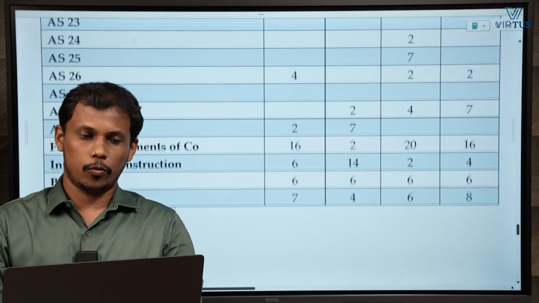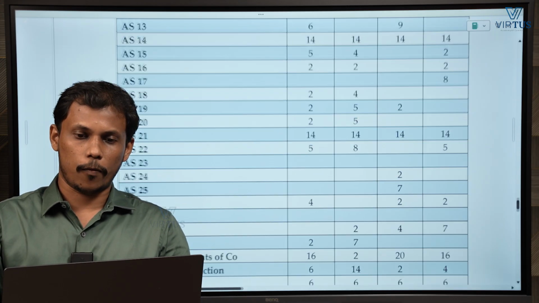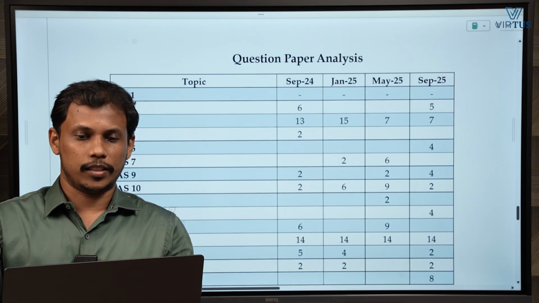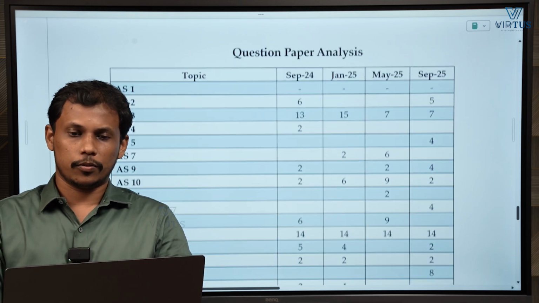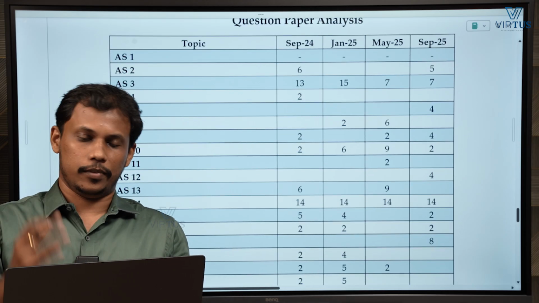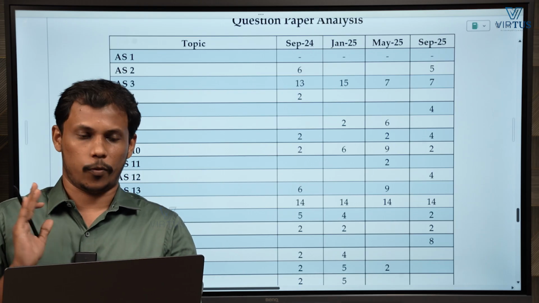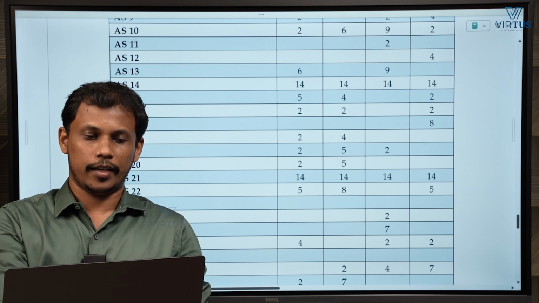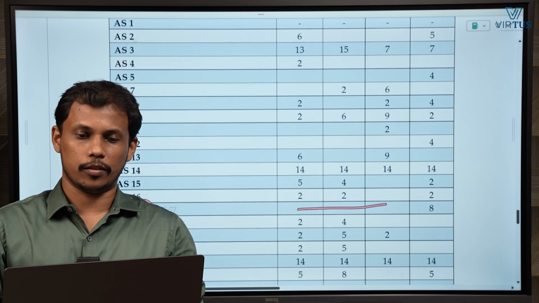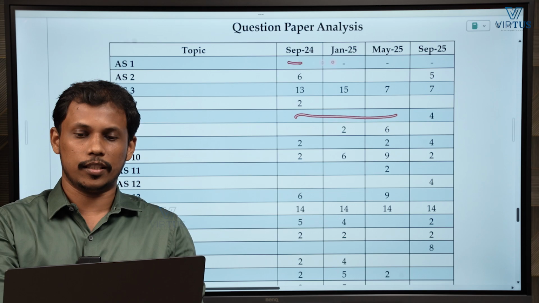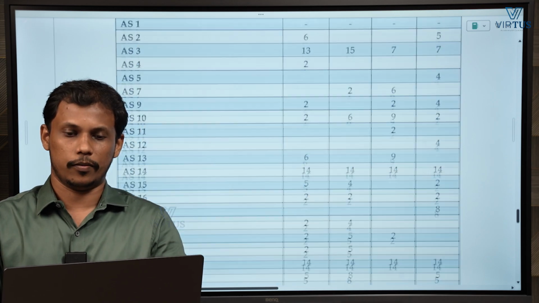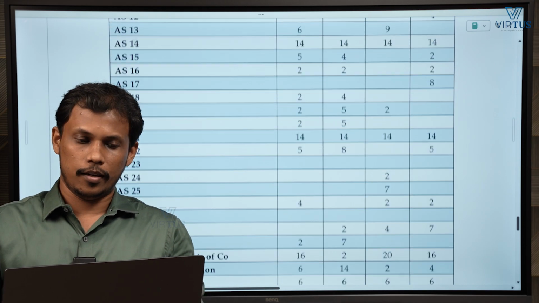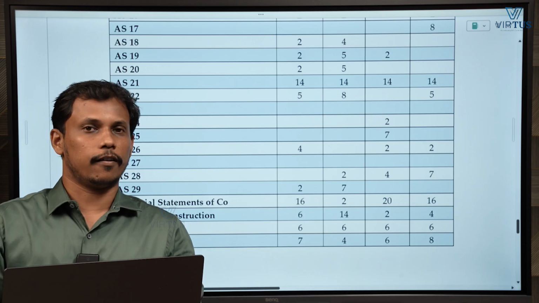Okay, so this is an overall idea about the question paper analysis. Okay, so since this is a very vast area, institute definitely cannot ask all the topics. Okay, right. So as you can see, many topics are left, right? AS70 not asked for many items. Okay, but that doesn't mean that we can skip those areas. Okay, that is the one thing I would like to tell you. Never skip any area. 100% coverage should be there.